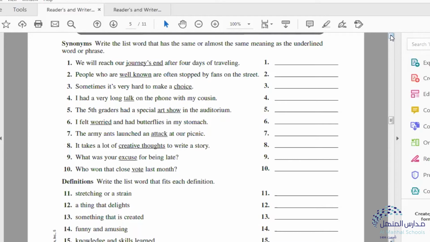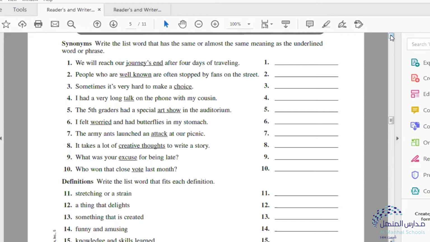For number 3, sometimes it's very hard to make a choice. Another word for choice is what? Decision. The choice or decision. I had a very long talk on the phone with my cousin. A talk on the phone, a long one, is called what?